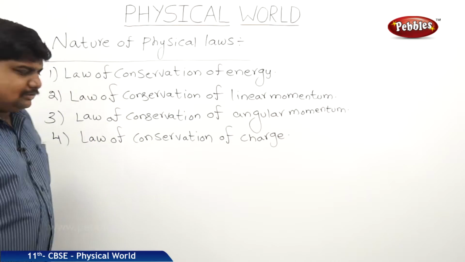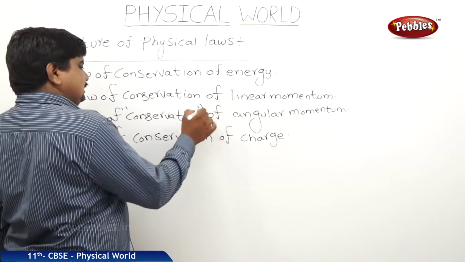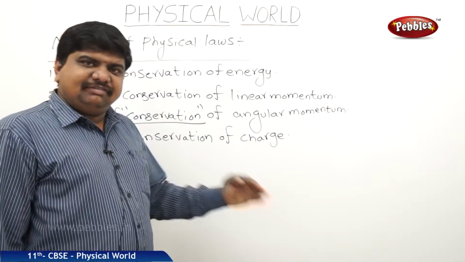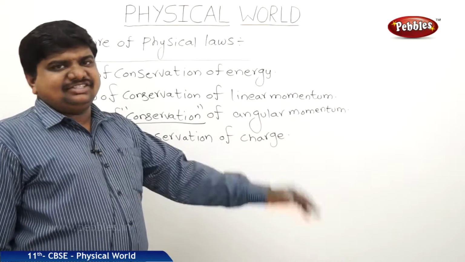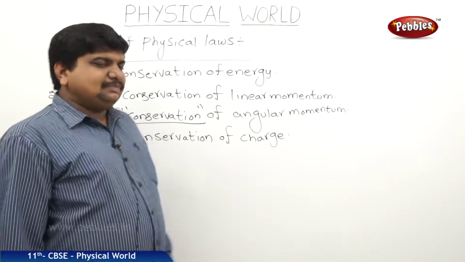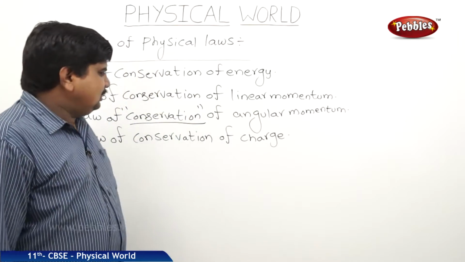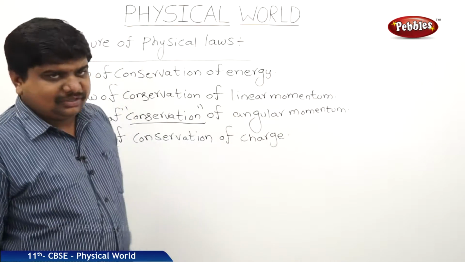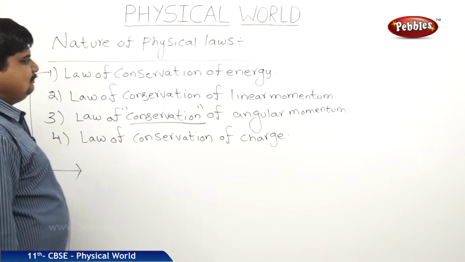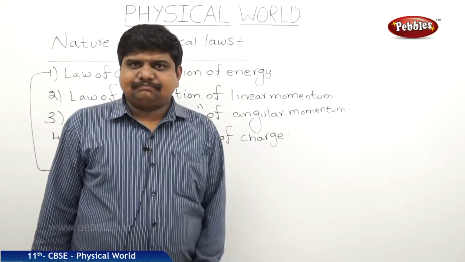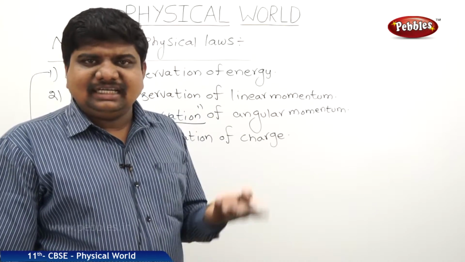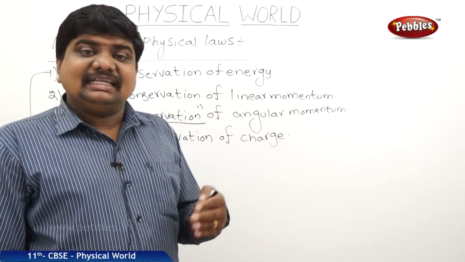The meaning of conservation is no change, being constant everywhere, in any position or any situation. So how this is possible in energy, and how this is possible in linear and angular momenta and in charge, we are going to discuss with some examples. Let me discuss the first one, the law of conservation of energy. The statement for this one is energy can neither be created nor be destroyed, but it can change its form.